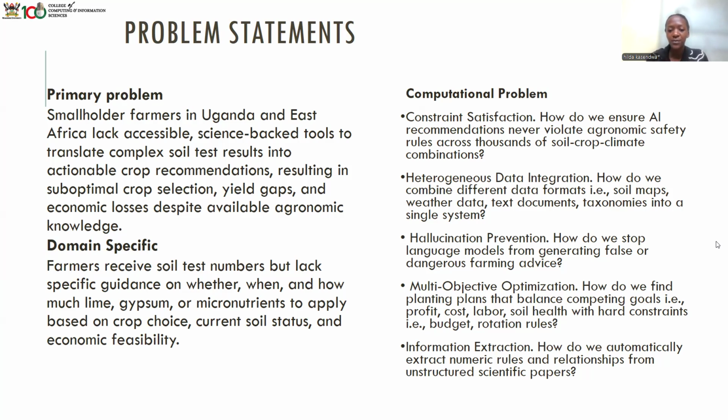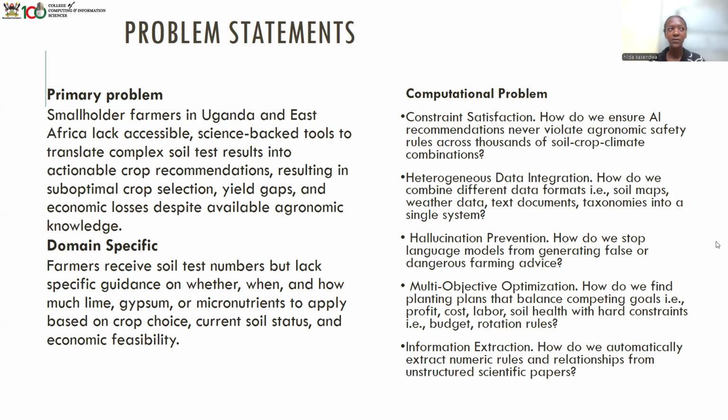Then there was a hallucination problem. How do we stop large language models from generating false or dangerous farming advice? Then there was multi-objective optimization. How do you find planting plans that balance competing goals, for example, the profit, the cost, the labor, and soil health, with hard constraints that include budget and rotation rules?